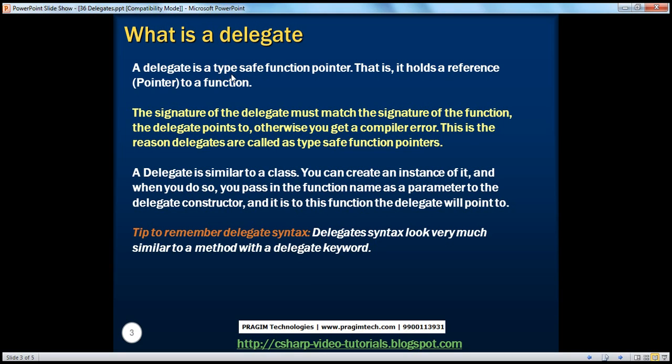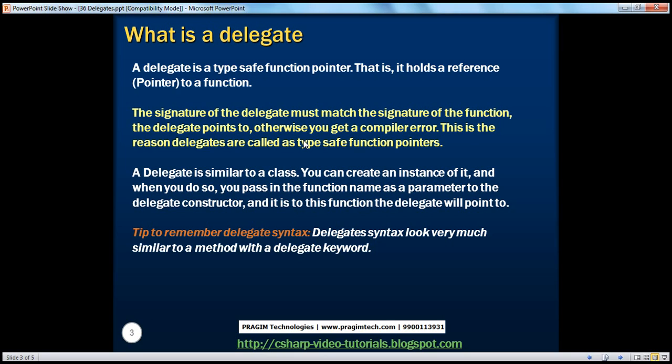So what is a delegate? A delegate is a type safe function pointer. That is, it holds a reference or a pointer to a function. And the signature of the delegate must match the signature of the function the delegate points to. Otherwise, you get a compiler error. And this is the reason why delegates are called type safe function pointers. And if you look at it, a delegate is very much similar to a class. You can create an instance of it, and when you do so, to the constructor of the delegate, you pass in the name of the function that you want your delegate to point to.